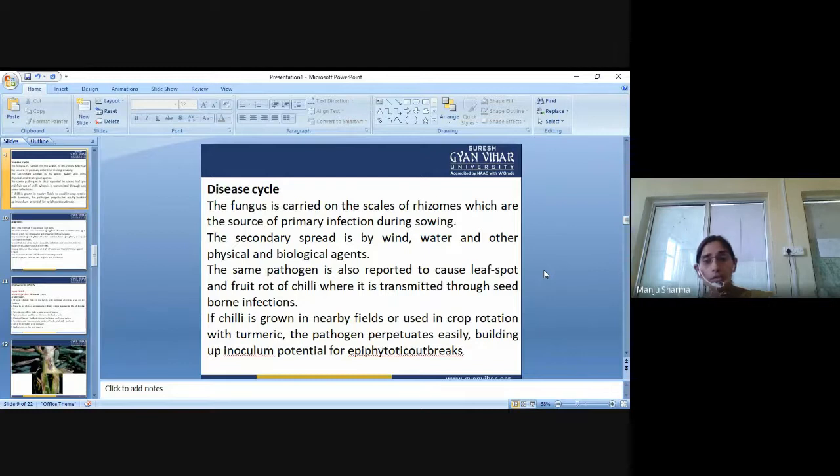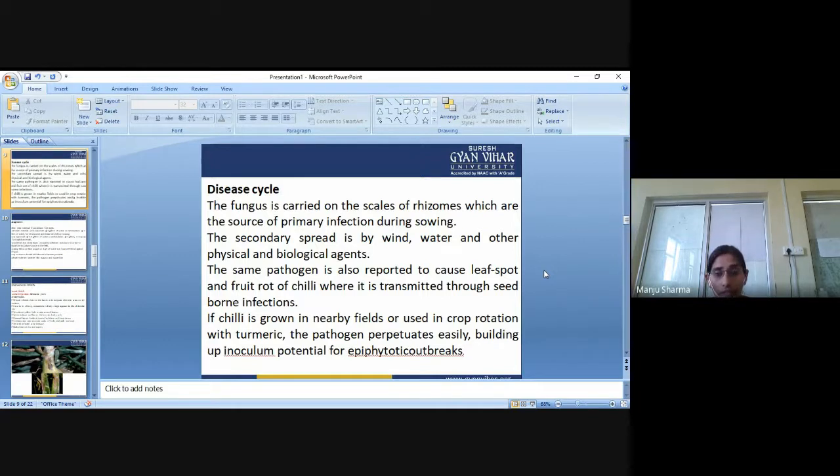The same pathogen is also reported to cause leaf spot and fruit rot of chili, where it is transmitted through seed-borne infection. So the same pathogen can cause different diseases in different plants.